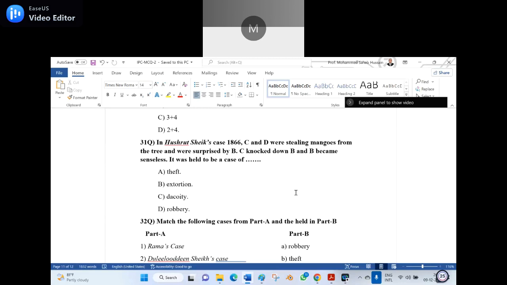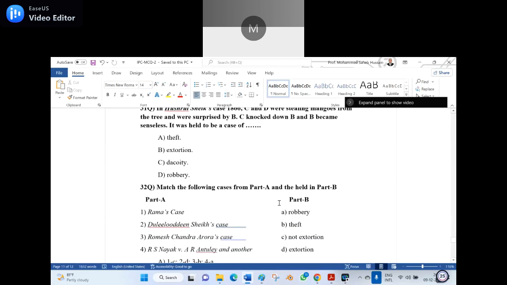Because here the number is not given, otherwise we would have to say it. Because of the case law I have mentioned, that is the reason I mentioned the case law. Please check the case law, and they said it is a robbery. Is it clear?